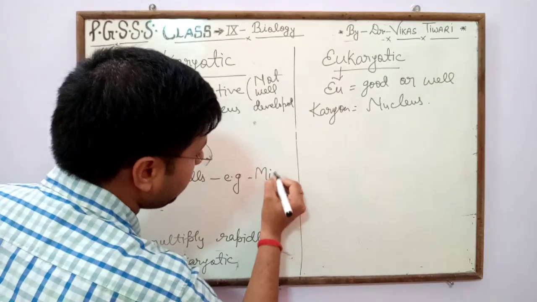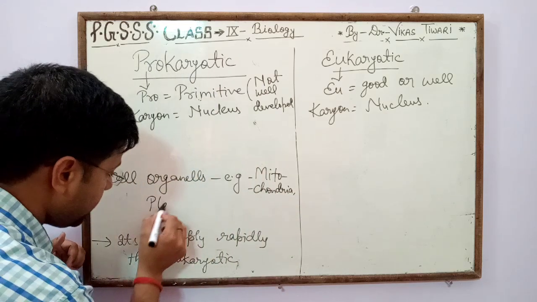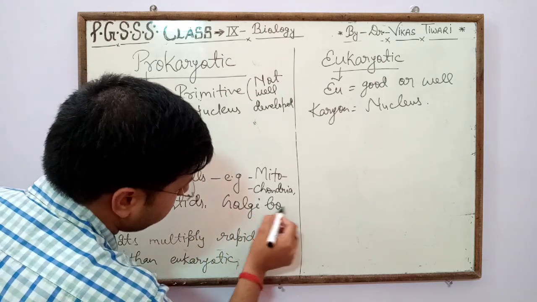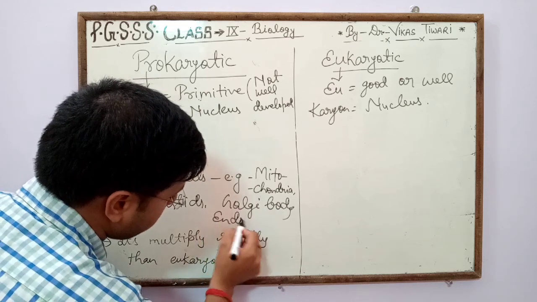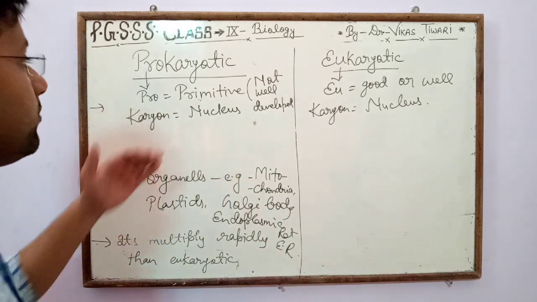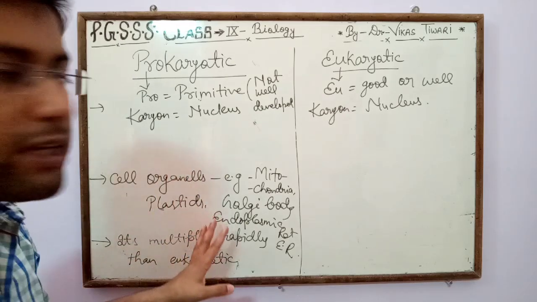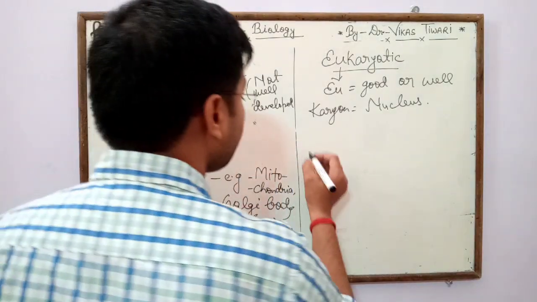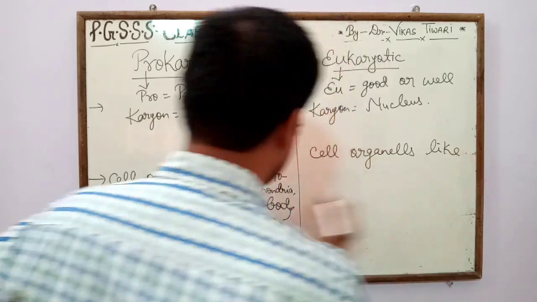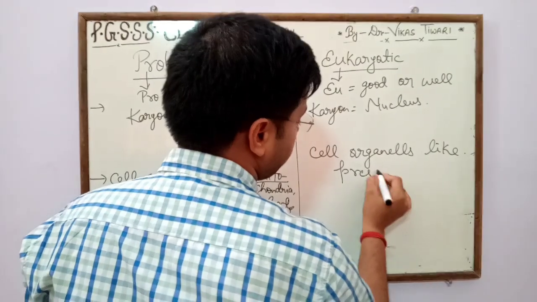Cell organelles like mitochondria, plastids, Golgi body, endoplasmic reticulum, that is ER, are all absent in prokaryotic cell, while in eukaryotic cell, cell organelles like mitochondria, plastid, Golgi body, endoplasmic reticulum are all present.